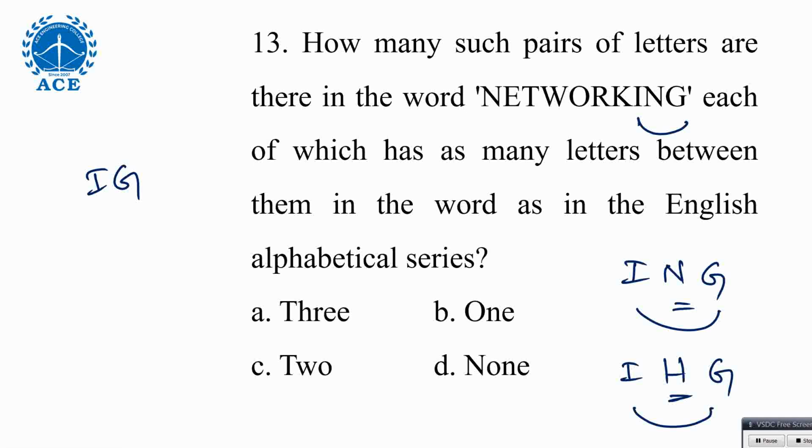Is it 1? 0 means none. Is it 2 or 3? So you have hardly 3 if available, or else 0 also. Between E and G, no. Let's check from N. N to E not possible, N to T not possible, N to W no, N to O no, N to R yes, K and G. No, I think K and G we have this, right? So N and R, we need 3 letters only, but here 4 letters are there. N is 14, R is 18, in between 3 only. Here 4 is there, not N and R.